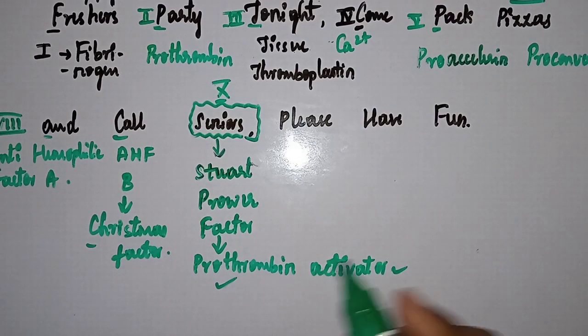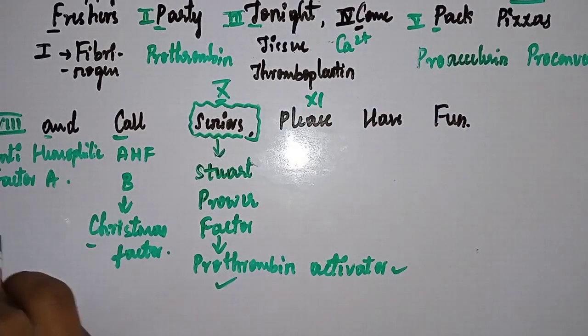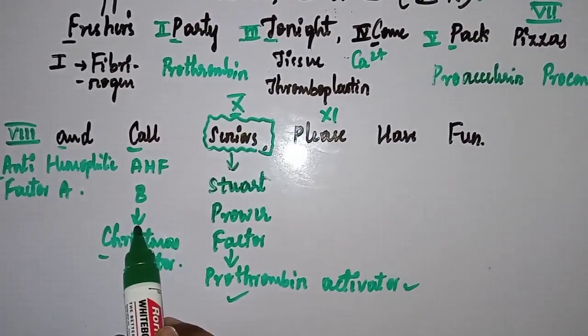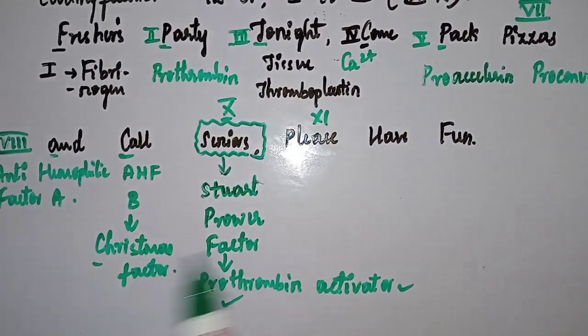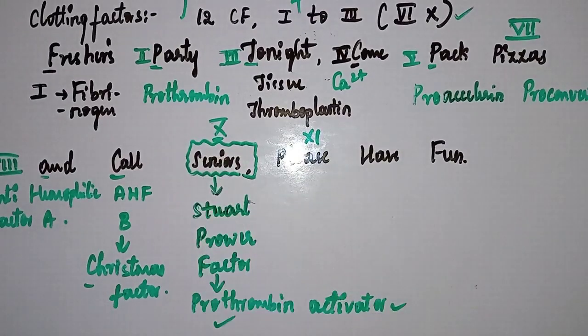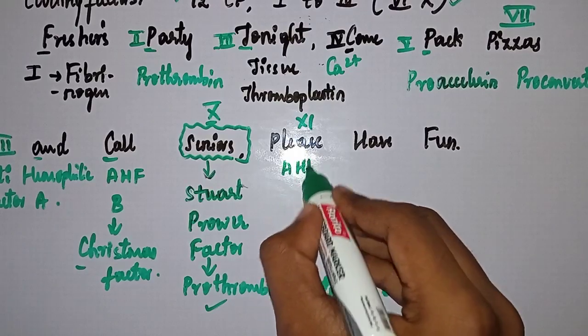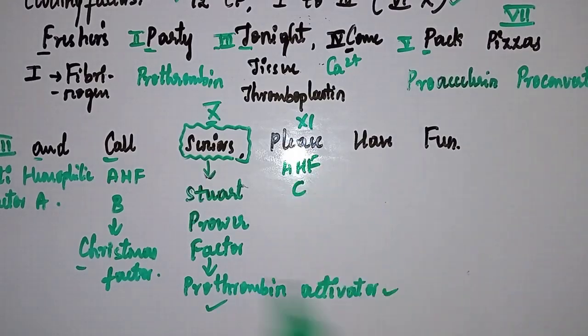Now, clotting factor 11. As I said, from 8 to 11 it is easy to remember: anti-hemophilic factor A, anti-hemophilic factor B or Christmas factor, and Stewart-Prower factor. Factor 10 is important. Factor 11 is anti-hemophilic factor C, A, B, C, in the middle this will come.